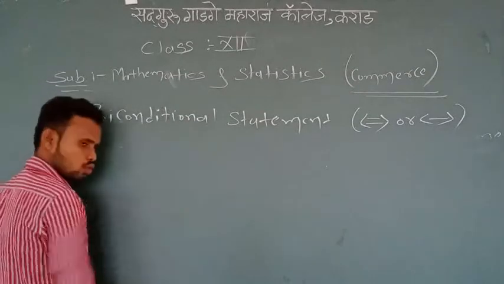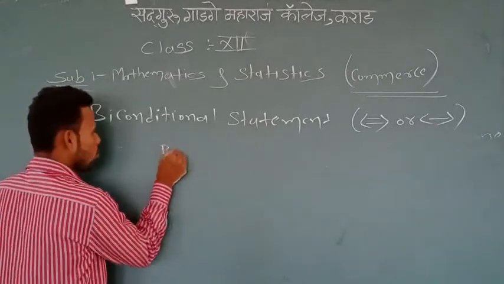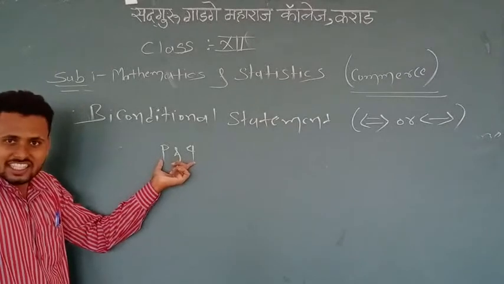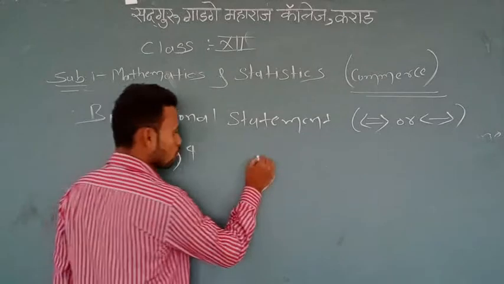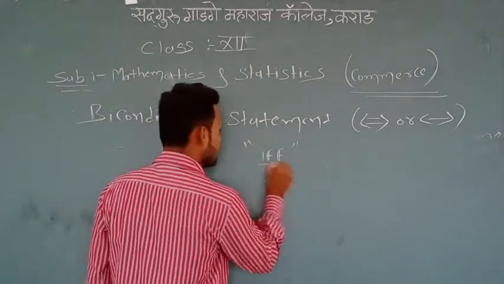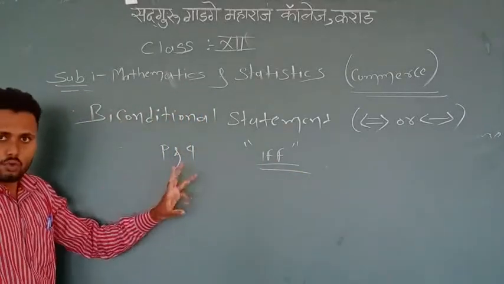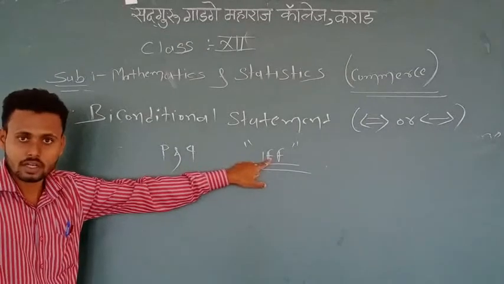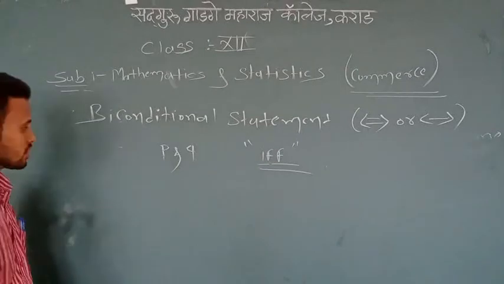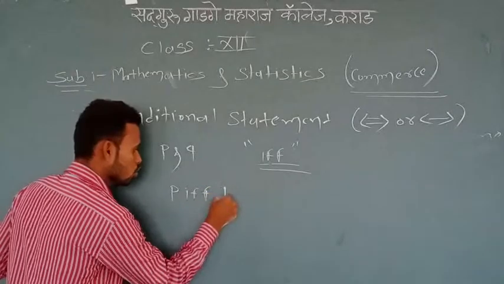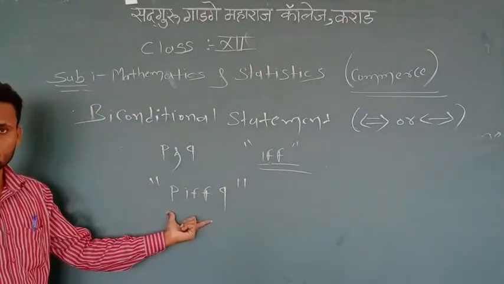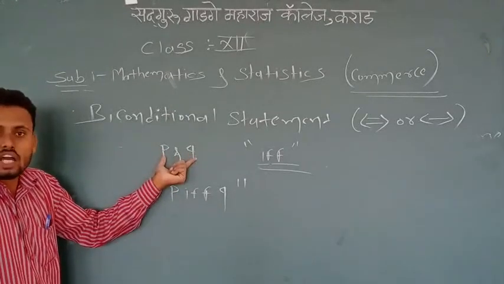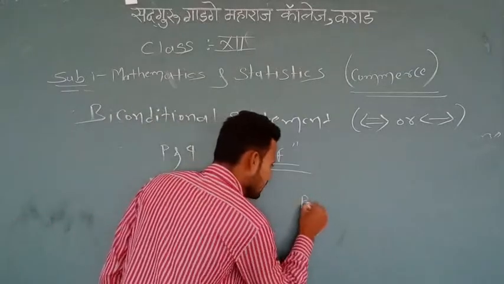Definition: suppose we have two simple statements P and Q. If we connect these two simple statements by the group of words if and only if, then the resulting compound statement, P if and only if Q, is called the biconditional statement of P and Q, and it can be written in the symbolic form P if and only if Q.